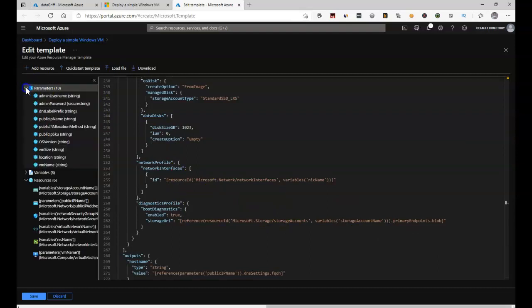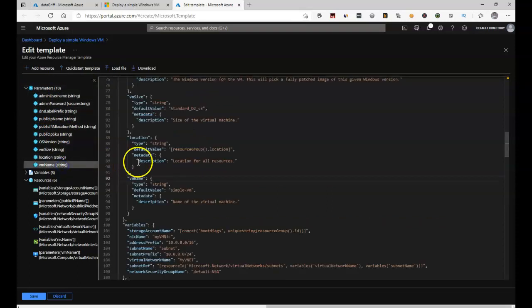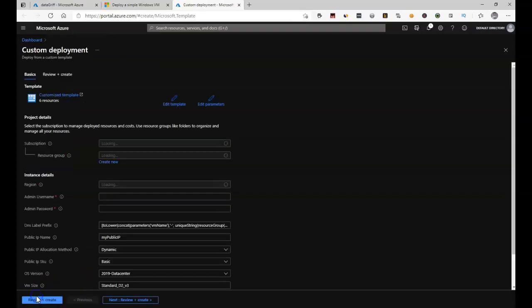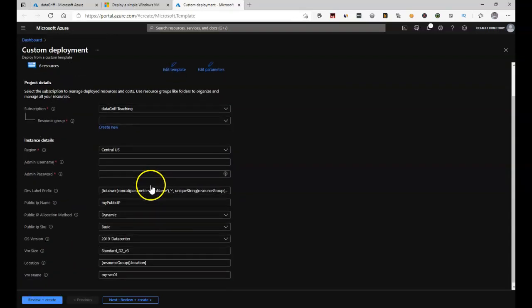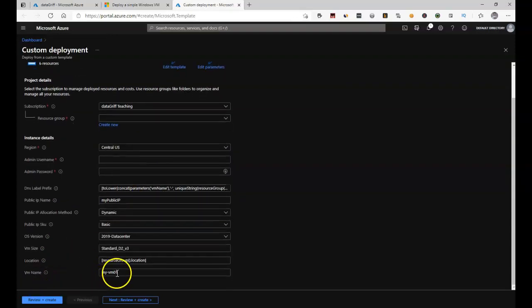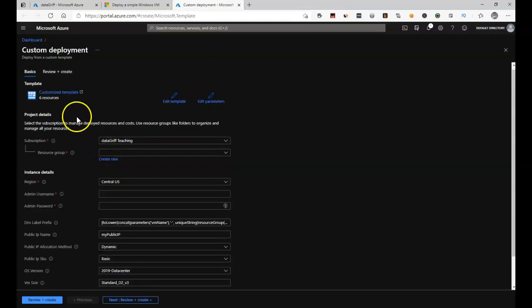Now all we want to do is actually amend the virtual machine name, and we can do that by on the left hand side, expanding parameters, clicking VM name, and this takes us to the appropriate location in the ARM template. So instead of simple VM as the default value, I'm just going to change this to be my VM01. I'm going to click Save. And if I scroll down, you can see the VM name is now my VM01 because it's picked that up from the parameters.